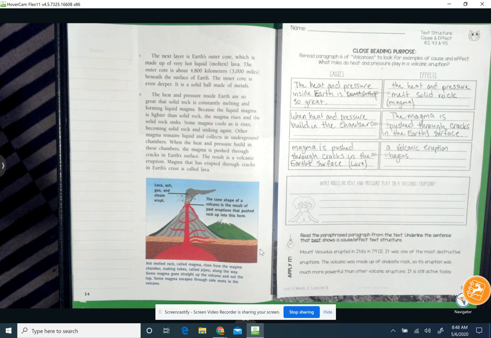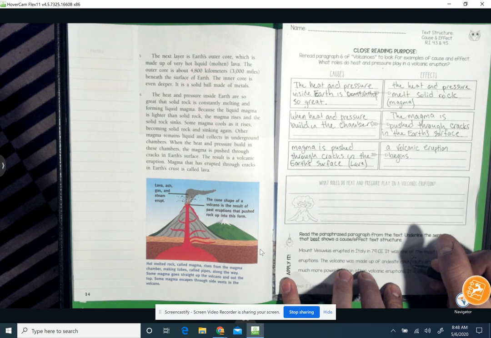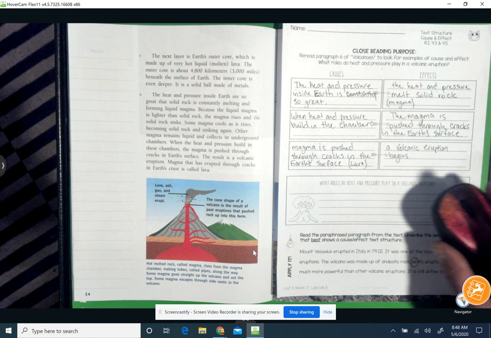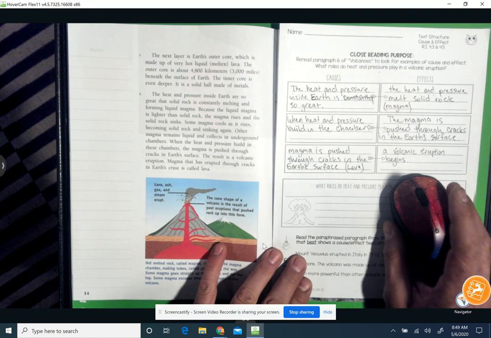I do see a clue word, so. Excuse me. So, after seeing that clue word, so, I think that you are going to be able to locate the cause and effect sentence quite manageably.